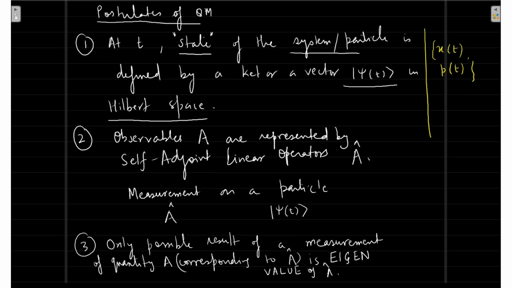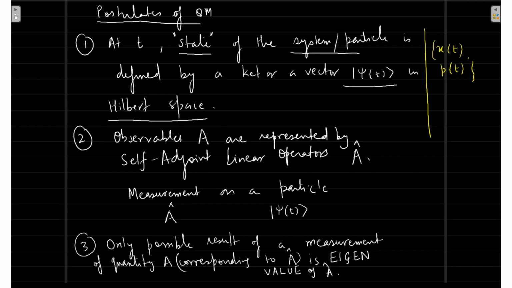Remember, we did this diagonalization and eigenvalue problem. Why were we doing it? Because the only possible result of a measurement of a quantity A, which corresponds to this operator, is one of the eigenvalues of that operator. Nothing else is possible. So if you are going to measure the X operator, or position, on psi(t), the only possible result will be one of the eigenvalues.